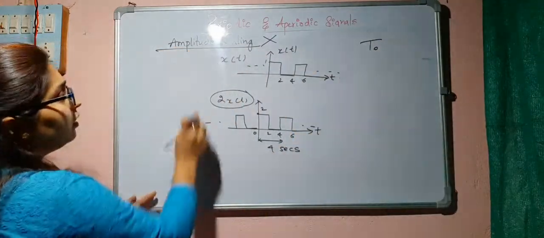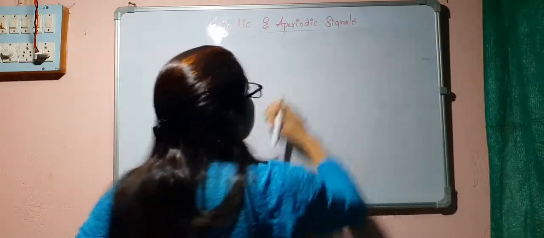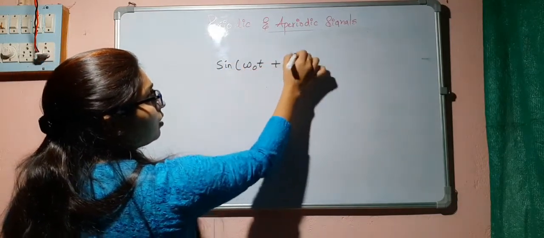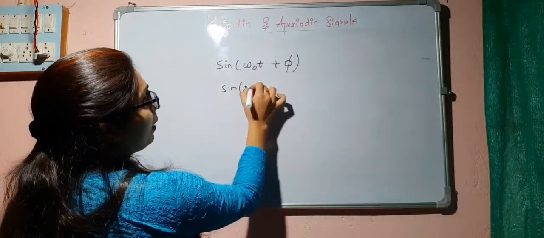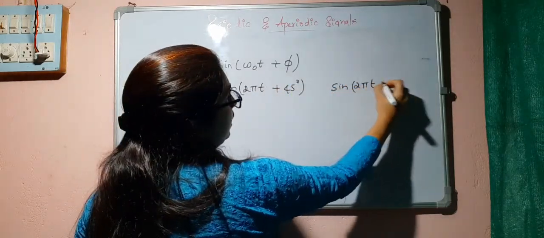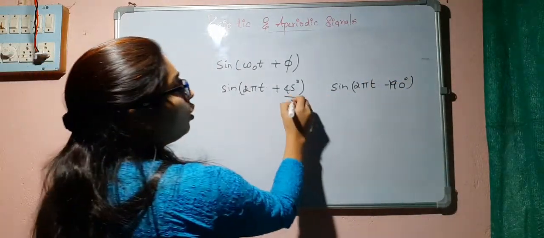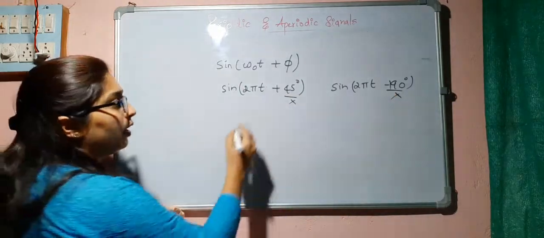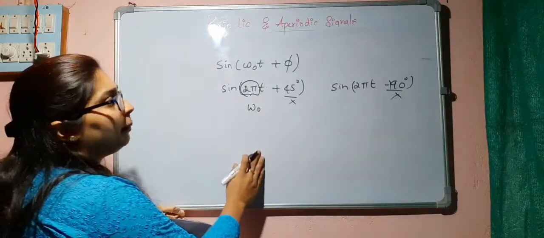Okay. And the effect of phase. Suppose I have sine of omega naught t plus phi. In the next value I can tell you, like I have 2 pi t plus 45 degree. I will give you sine 2 pi t minus 90 degree, or 190 degree or something like that. So here we are not going to see the phase. Phase will never affect your fundamental time period. It is just this omega naught value which will be affecting the fundamental time period.